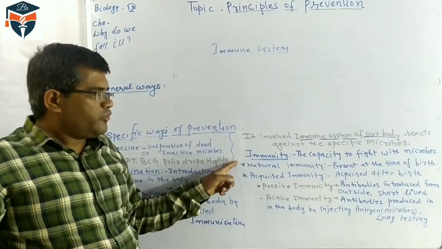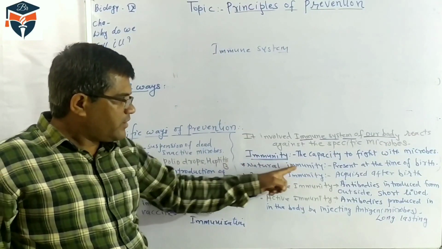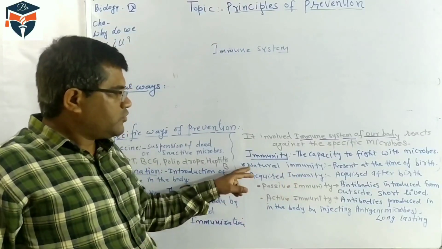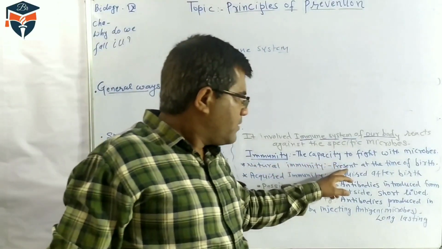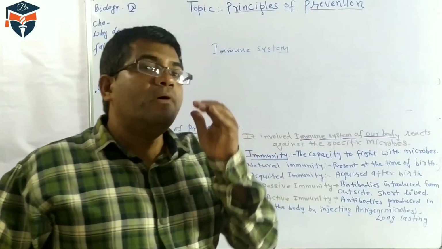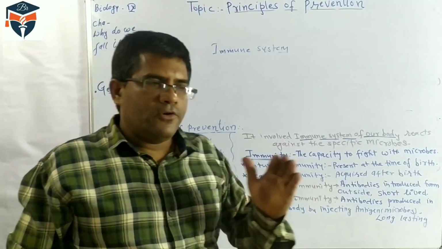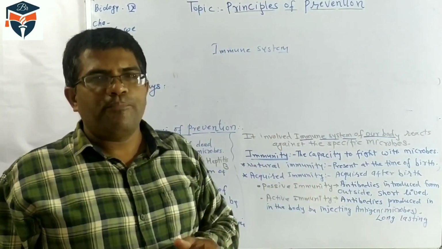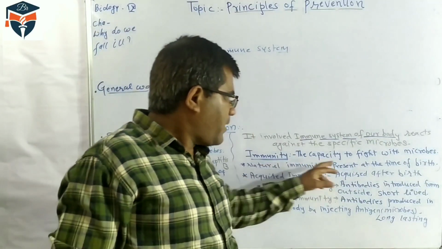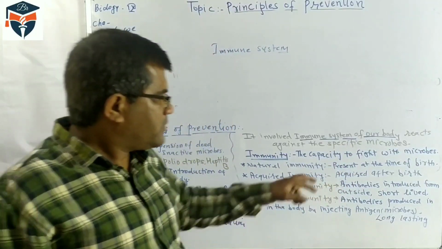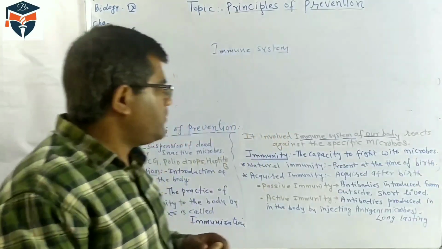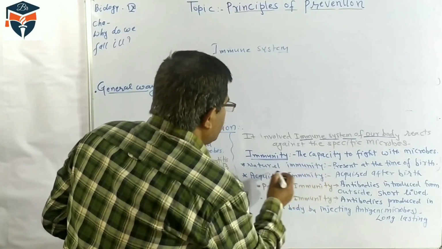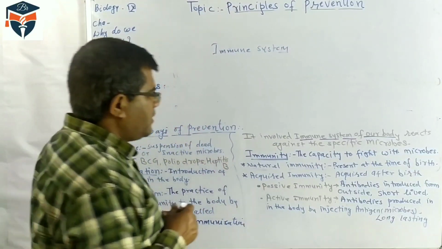There are two types of immunity: natural immunity and acquired immunity. Natural immunity is present at the time of birth. From birth only, when a small baby is delivered, they already have skin and saliva. This type of immunity, present at the time of birth, is called natural immunity.